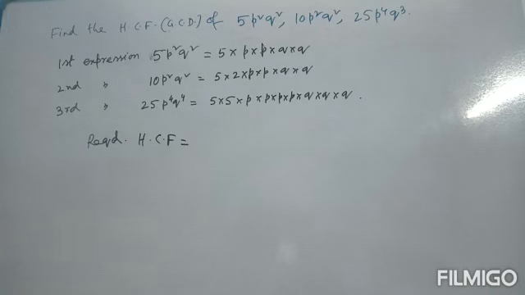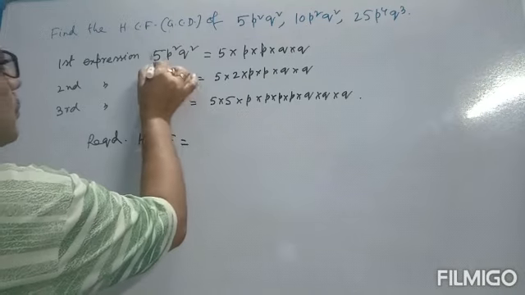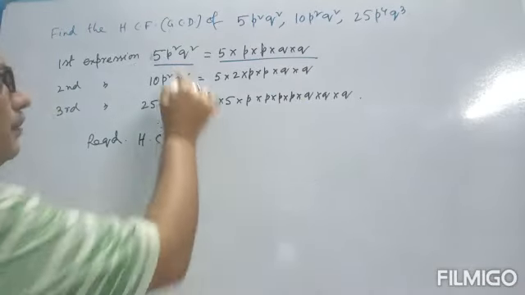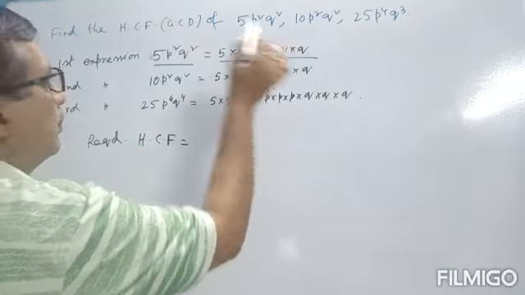Obviously first monomials. The first expression is 5p²q². This can be put in the form 5 into p into p, q into q.